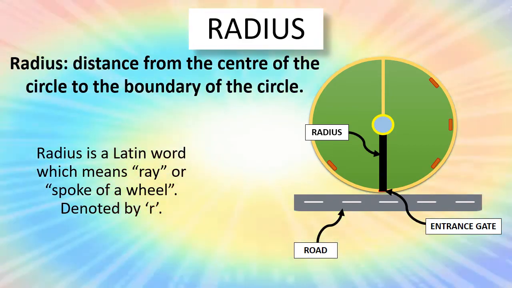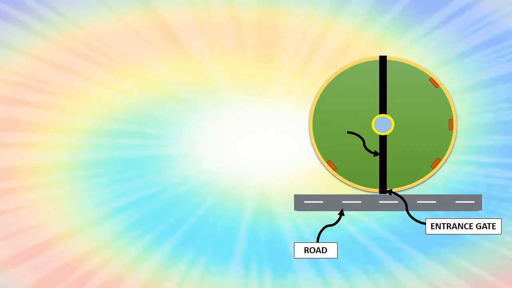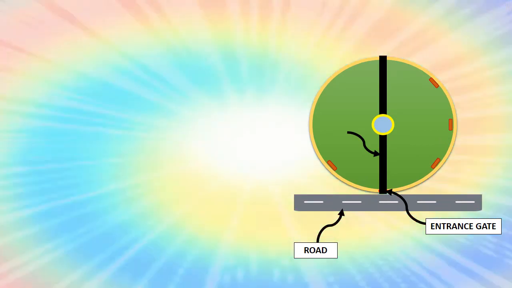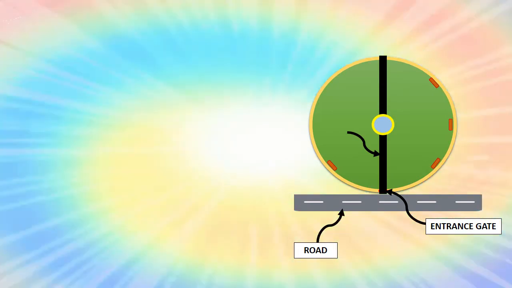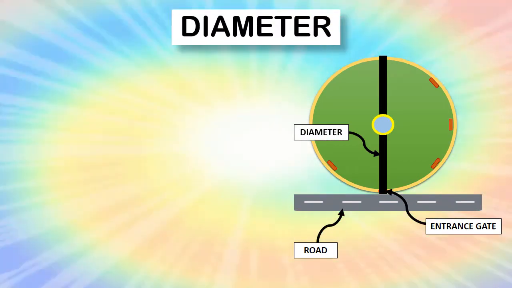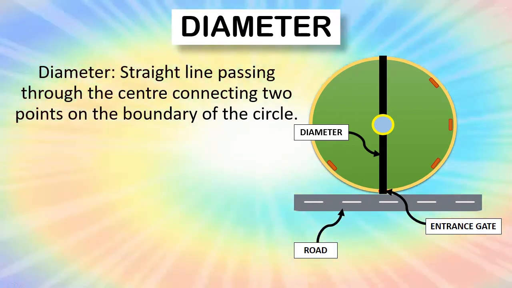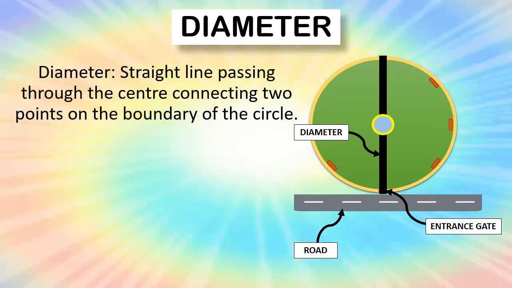Radius is a Latin word which means ray or spoke of a wheel, and it is denoted by the letter R. Now, students, if we extend the path to meet the other side of the boundary passing through the fountain, what do we call this line? What do we call this path? It will be called diameter. So the diameter is a straight line passing through the center, connecting 2 points on the boundary of the circle.